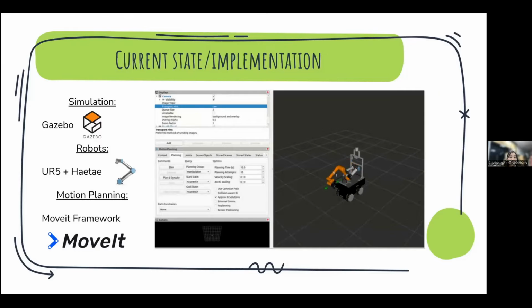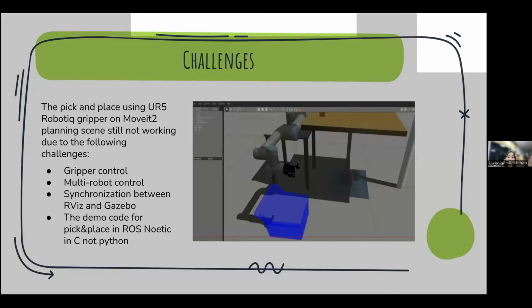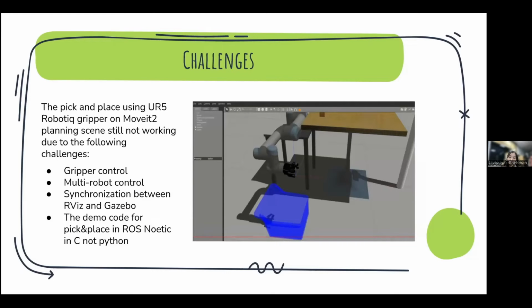We have chosen a physics-based simulation called Gazebo, and we have implemented motion planning by using the MoveIt framework with the OMPL planner. OMPL means Open Motion Planning Library, which is a powerful collection of state-of-the-art sampling-based motion planning algorithms. OMPL is also the default planner in MoveIt. Currently, we can plan and execute the UR5 manipulator from a start position to a goal destination. The short demonstration is illustrated in the slides. We are doing a simple pick-and-place implementation.